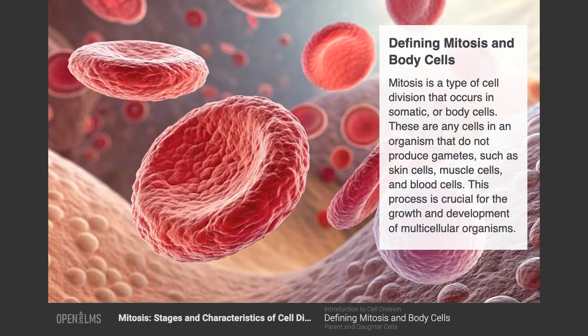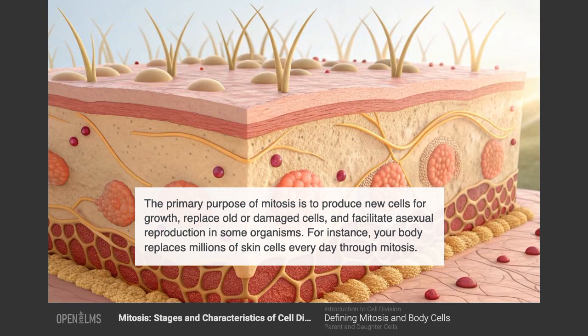Defining mitosis and body cells. Mitosis is a type of cell division that occurs in somatic, or body cells. These are any cells in an organism that do not produce gametes, such as skin cells, muscle cells, and blood cells. This process is crucial for the growth and development of multicellular organisms. The primary purpose of mitosis is to produce new cells for growth, replace old or damaged cells, and facilitate asexual reproduction in some organisms. For instance, your body replaces millions of skin cells every day through mitosis.